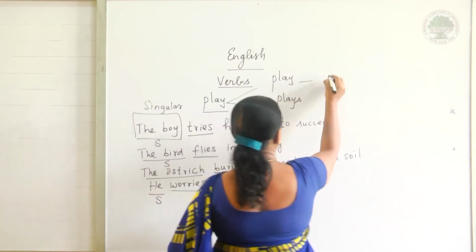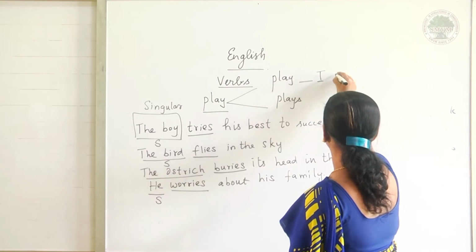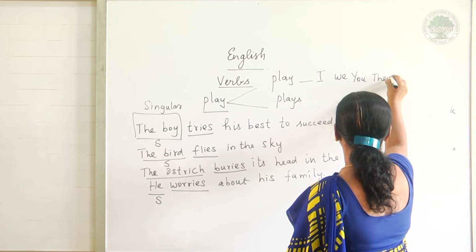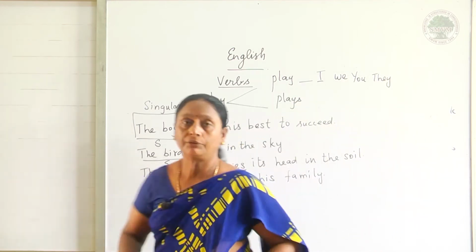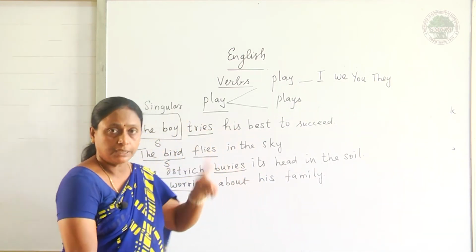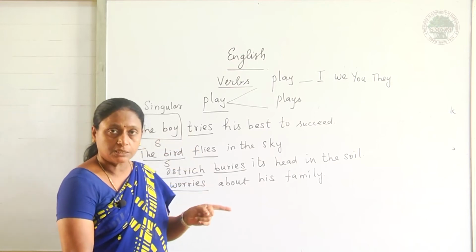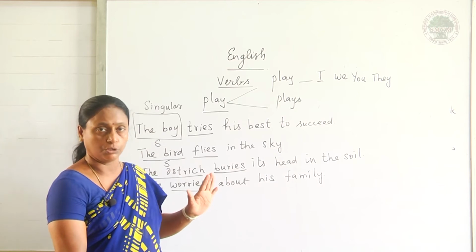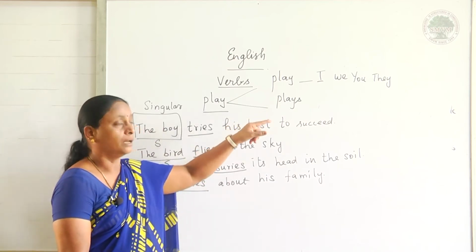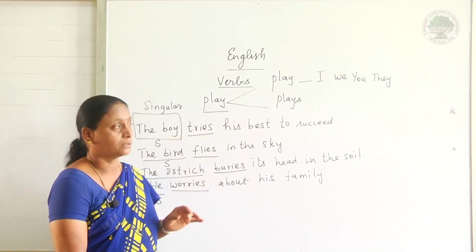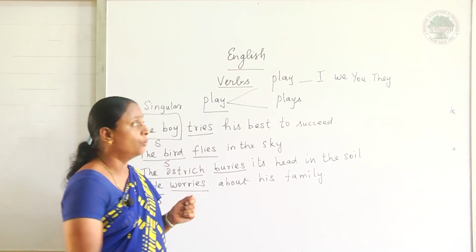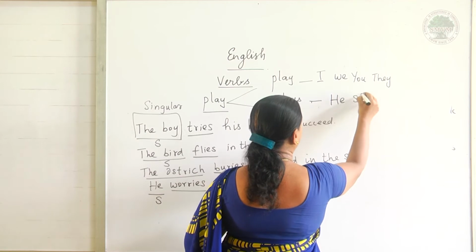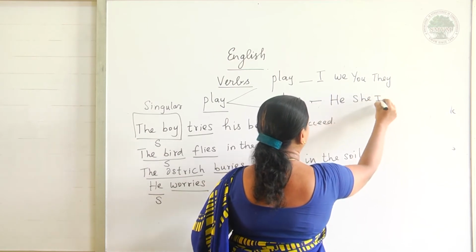Now this play is used for I, we, you and they. Keep it in your mind: verb plus s, verb plus es, verb plus ies are used only for the third person singular. Now, play, I have added only s. What's the reason? I am going to use this for the third person singular: he, she and it.